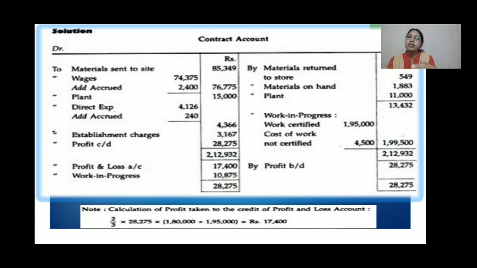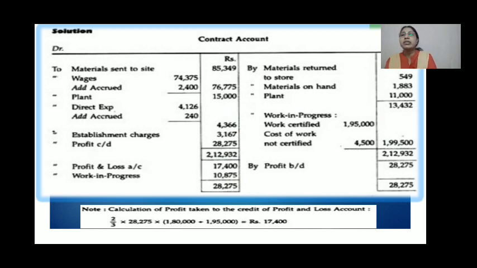So here again, in the second part of this contract account, the notional profit of 28,275 we carry to the credit side as profit brought down, 28,275. From this, some part we transfer to the profit and loss account and some part to work in progress. Here, by the formula, how much do we have to transfer to the profit and loss account? 17,400.